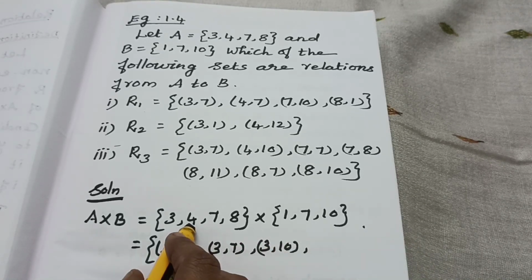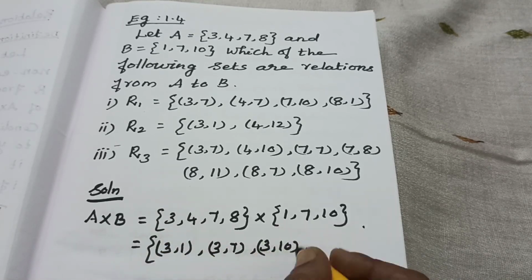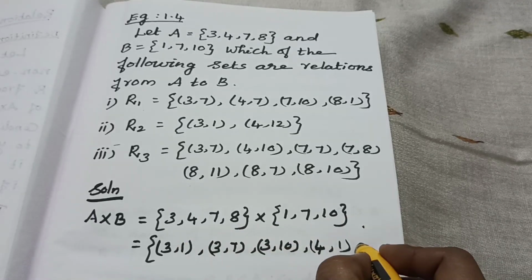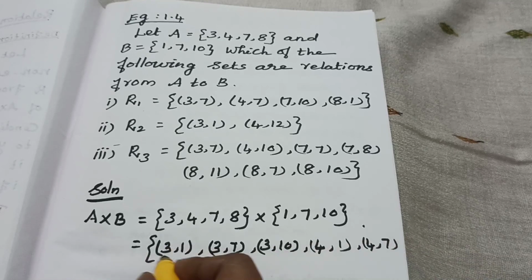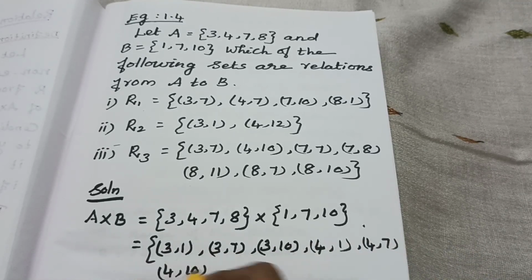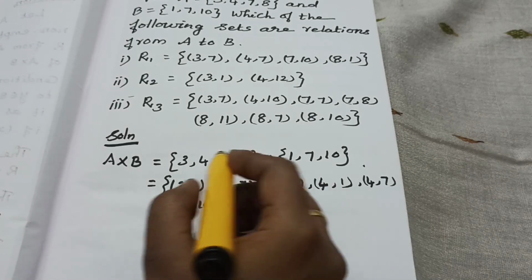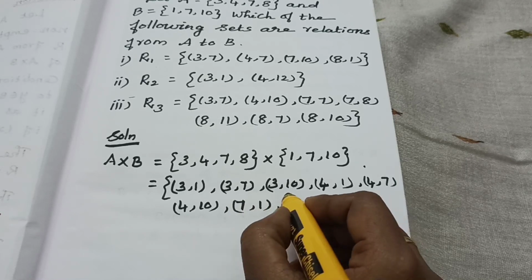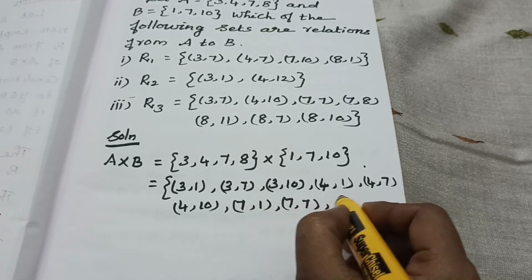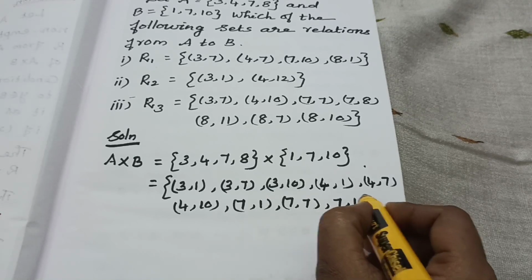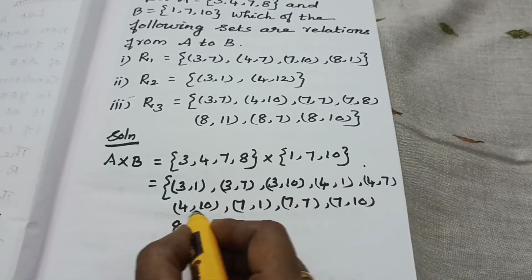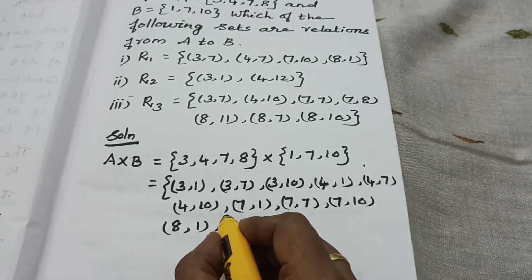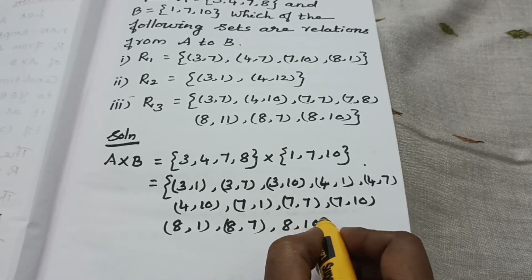Then again 4: (4, 1), (4, 7), (4, 10). Then 7: (7, 1), (7, 7), (7, 10), and afterwards 8: (8, 1), (8, 7), (8, 10) are the elements.